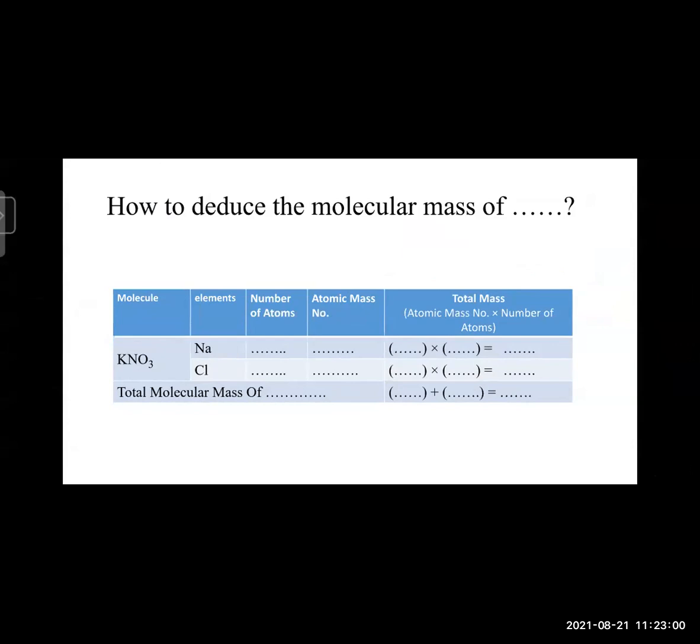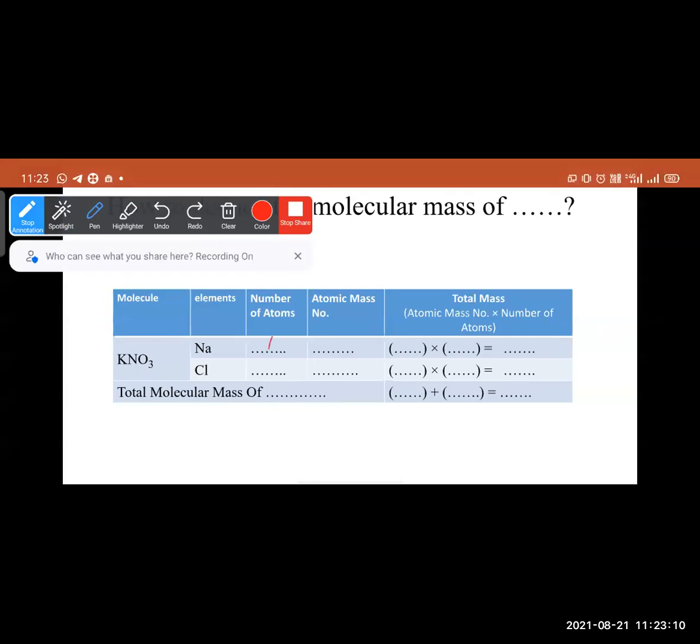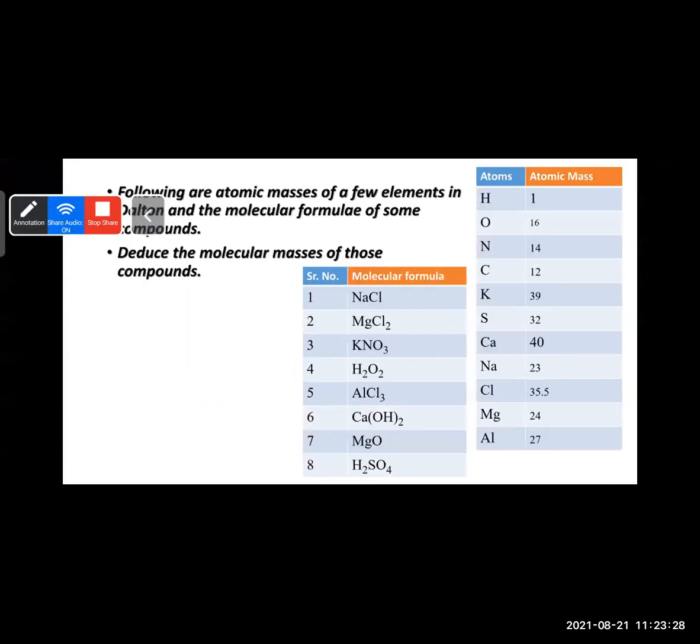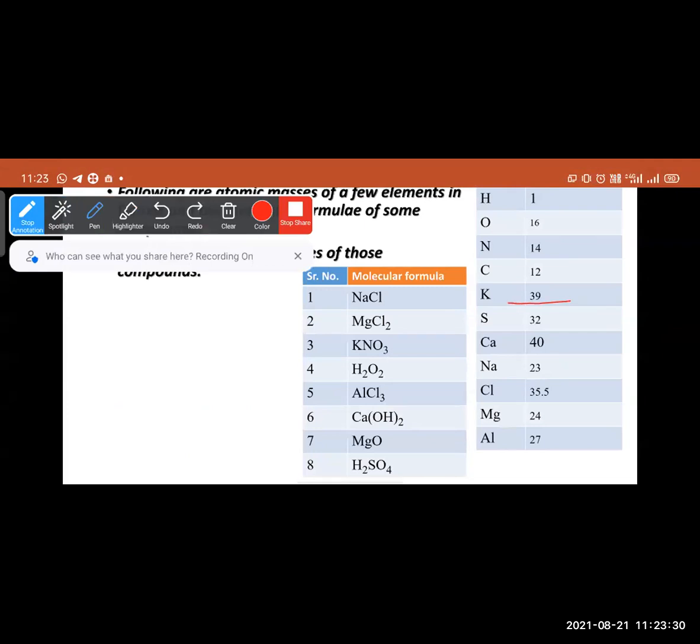Now the next is KNO3. Potassium, number of atoms is 1. Potassium, nitrogen, and oxygen; there are 3 atoms of oxygen. Potassium has atomic mass 39, nitrogen 14, and oxygen is 16.